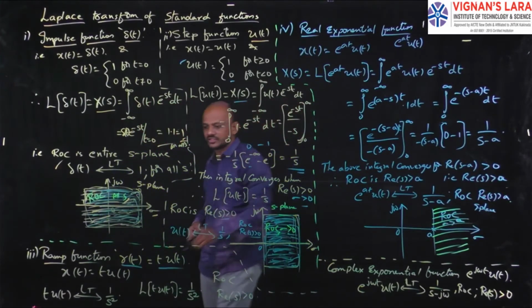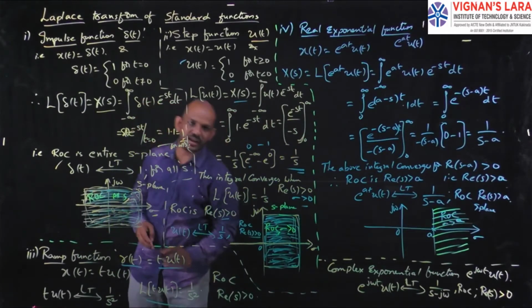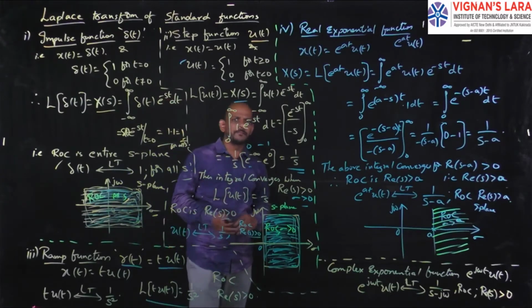I had given the answer. The Laplace transform of that function, the Laplace transform of t into u of t, that is the ramp function, is 1 by s square. So you have to do it. Simple. The technique is the same.